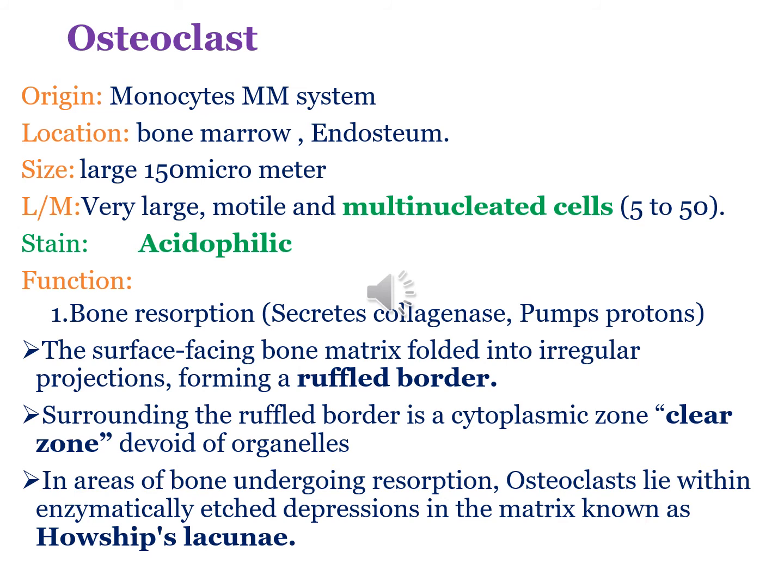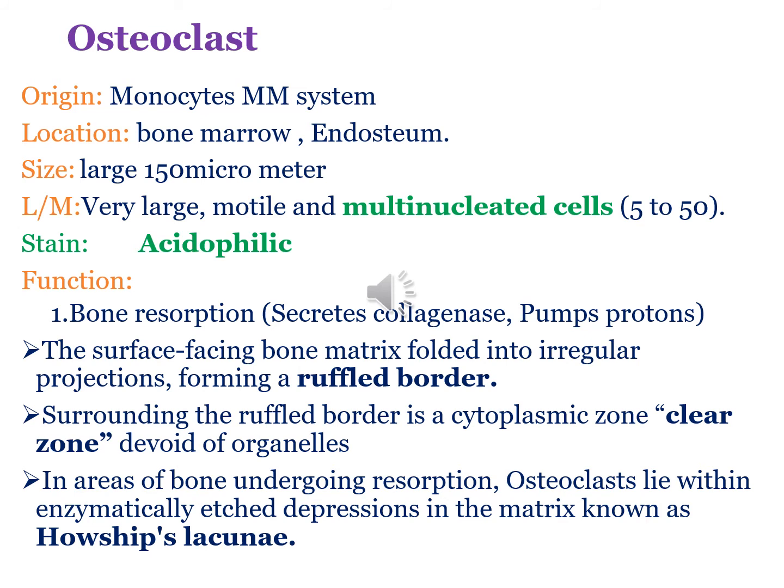The osteoclasts are large, multinucleated cells. There is a common question: describe the histological features of the osteoclast and draw the osteoclast. So you're going to draw a large multinucleated cell, and their surface that faces the bone matrix is thrown into irregular projections or folds, and this border is known as the ruffled border. Surrounding the ruffled border is a cytoplasmic zone known as the clear zone, which does not have any organelles.